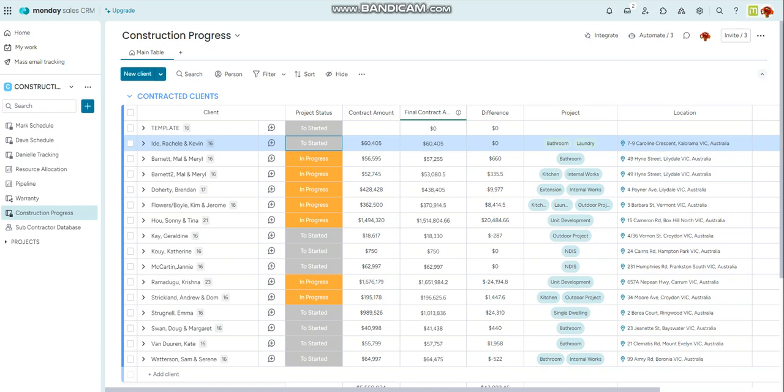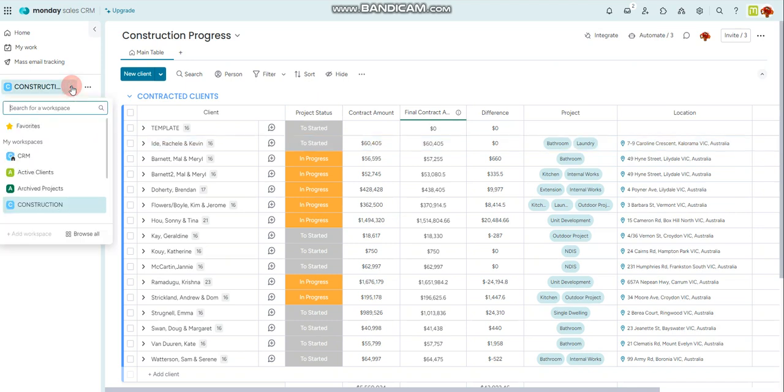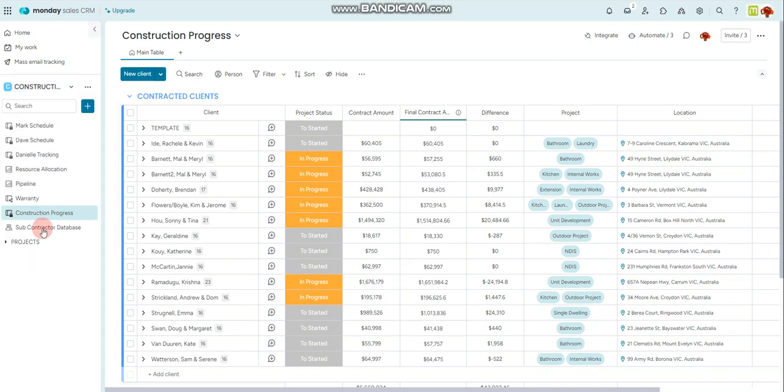This video is on how to find the construction progress spreadsheet and how to complete it. You will find the construction progress spreadsheet within the construction workspace under construction progress. Here you will find a list of current projects.